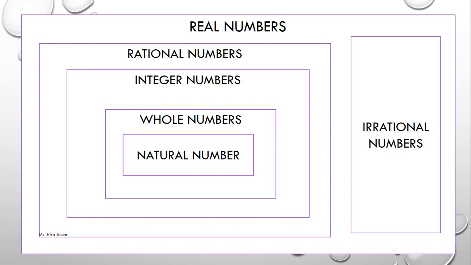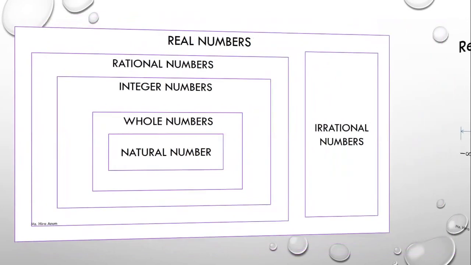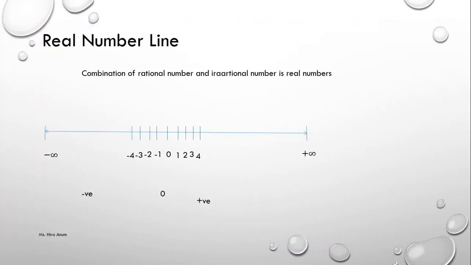Then rational numbers, the P over Q form. And irrational numbers, radical 2, radical 3 form. Rational and irrational make real numbers. The combination of rational numbers and irrational numbers makes real numbers.